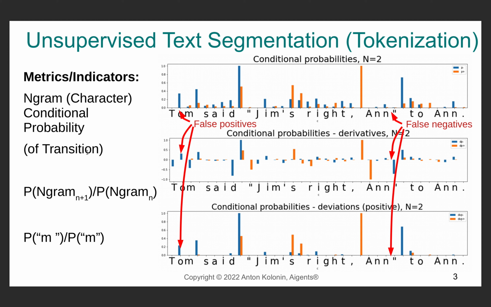Using any of these metrics, any exceeding of the specified threshold causes the text sequence to be split into tokens, traversing the text in either direction. First, what we have found is that using metrics derived from conditional probabilities makes it impossible to do reliable tokenization due to multiple false positives and negatives, so that either words are broken apart into morphologically unjustified tokens, or we get quoting and punctuation marks glued up to words.